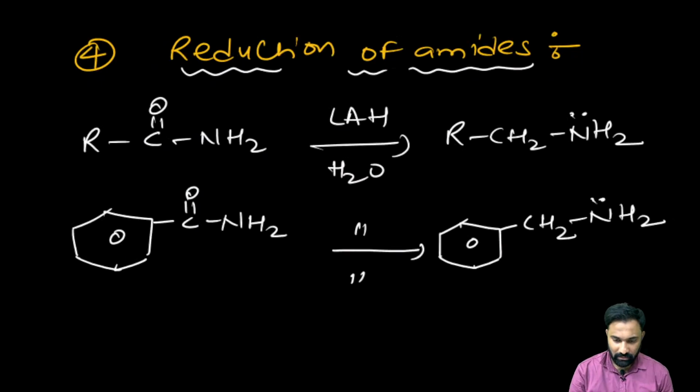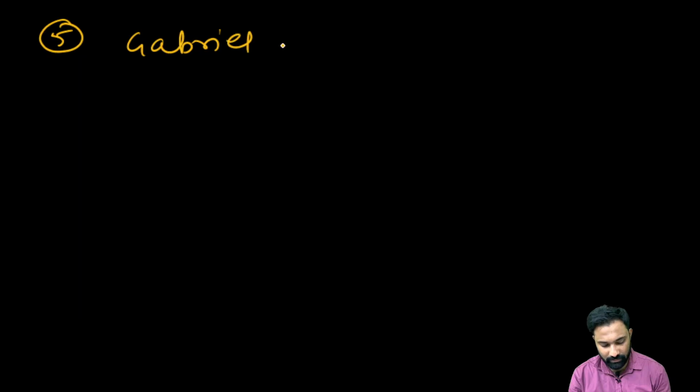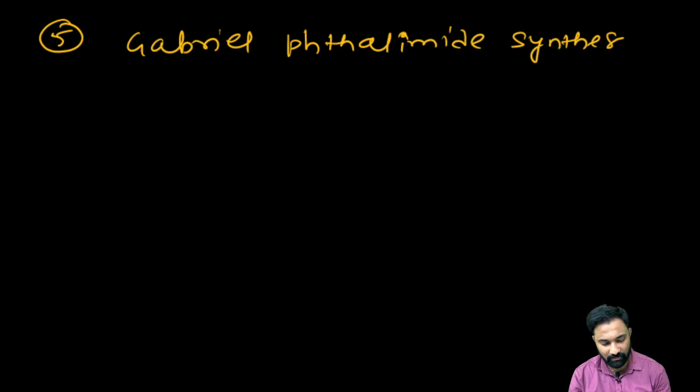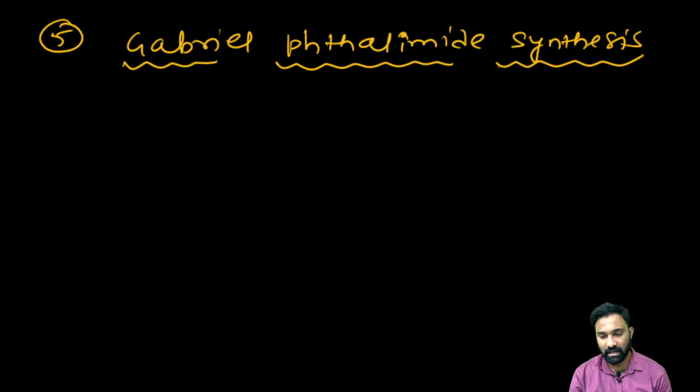Right? Okay. Now, these are some preparations of the amine. The very important reaction that we are going to study is a preparation method of the primary amine, the Gabriel phthalimide synthesis. From the Gabriel phthalimide synthesis, how to prepare the primary amine, now we are going to see.